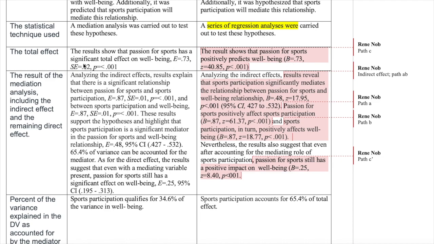And then instead of the SE, what I included is the Z value. But in some cases, I've also seen manuscripts wherein they show the standard error, and I've also seen manuscripts that show the statistic instead. So in here, I included the statistic. So this part is basically your path A. This is the relationship between the IV and the DV prior to the mediation.